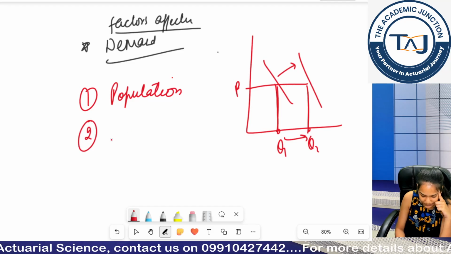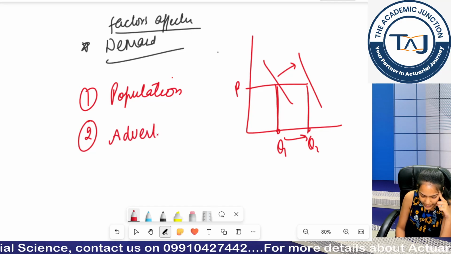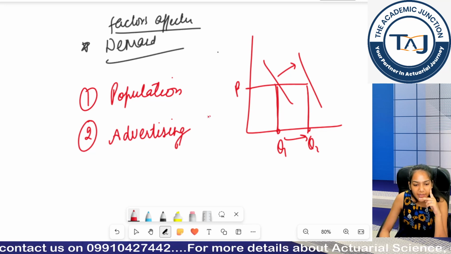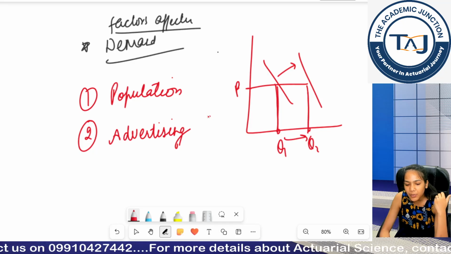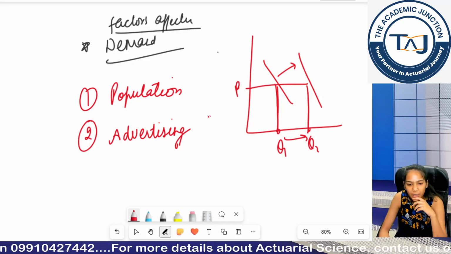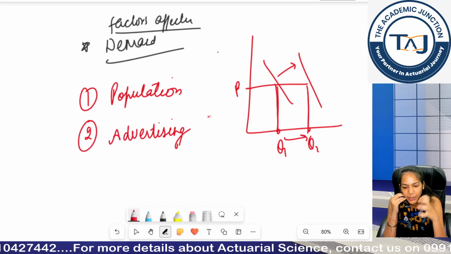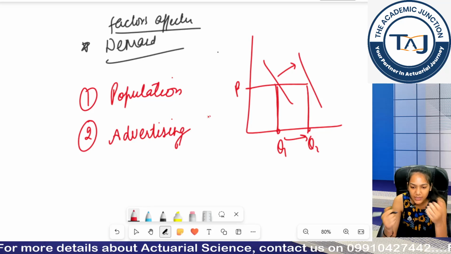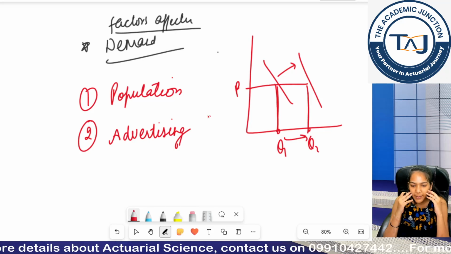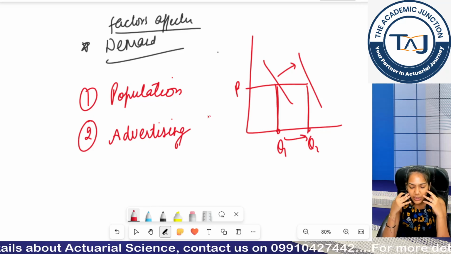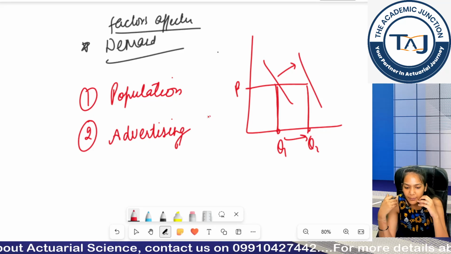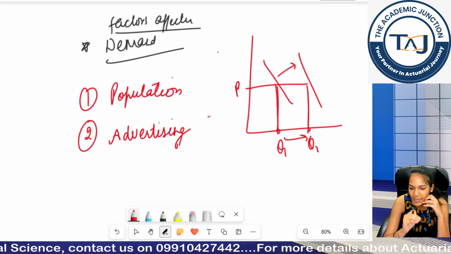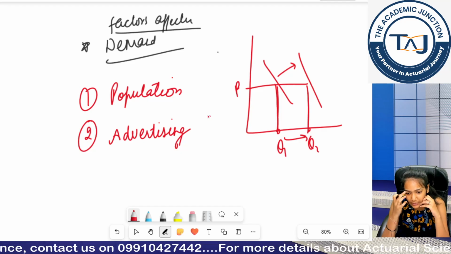Second could be advertising. How can advertising matter? If you are seeing a lot of advertisement of a particular product, then you would be demanding more of the product, maybe because of trust, maybe because of word of mouth, maybe because of psychology or whatever. We are not concerned with that. But if I am investing more in advertising, then I am tending towards more quantity even if my prices are constant, right?